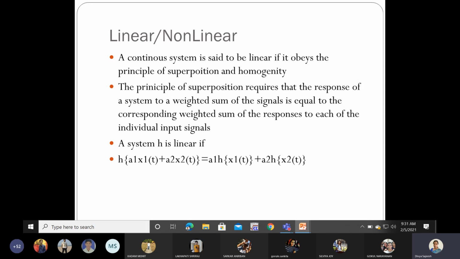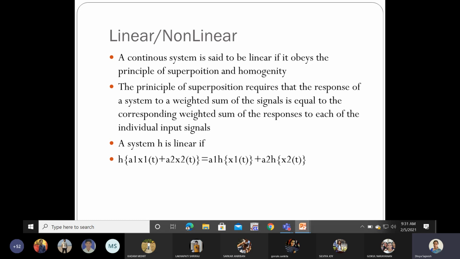So here A1 x1 of t plus A2 x2 of t is the weighted sum of the signals. When this sum is applied to the system, H being your system, that should be equal to, on the right hand side, the responses when you apply the signals to the system individually.